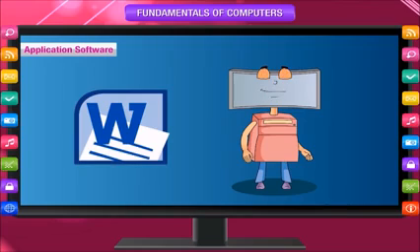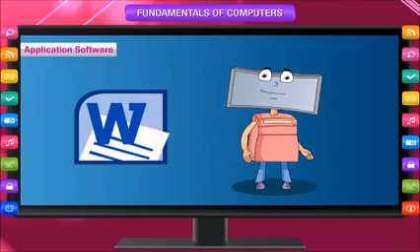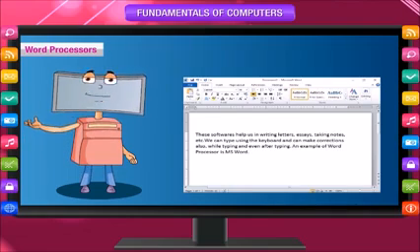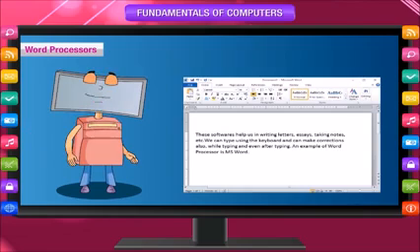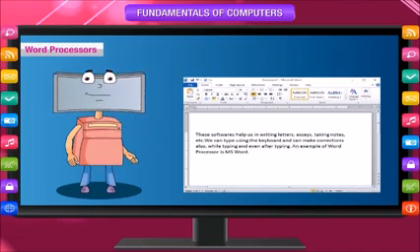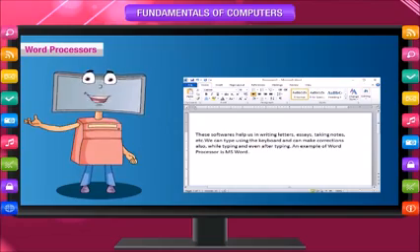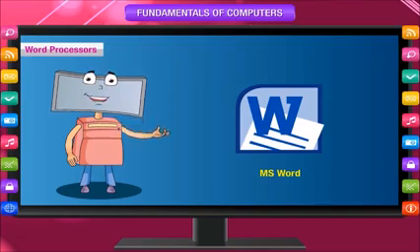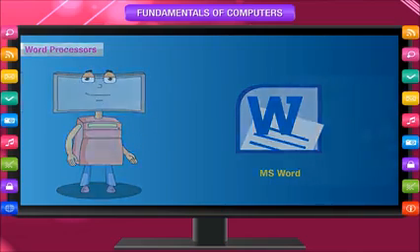Different types of application software are available for different kinds of applications. Word processors. This software helps us in writing letters, essays, taking notes, etc. We can type using the keyboard and also make corrections while typing and even after typing. An example of a word processor is MS Word.